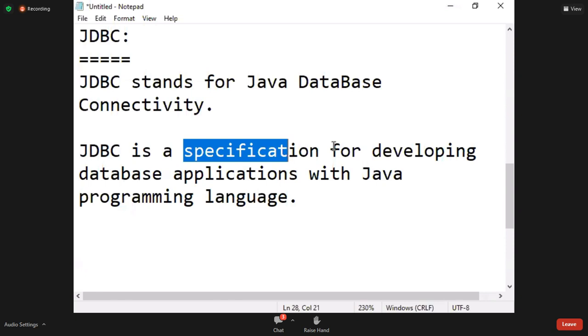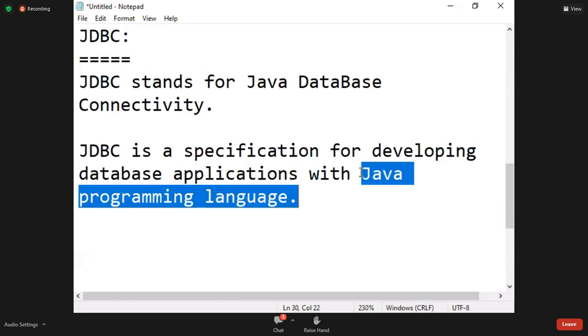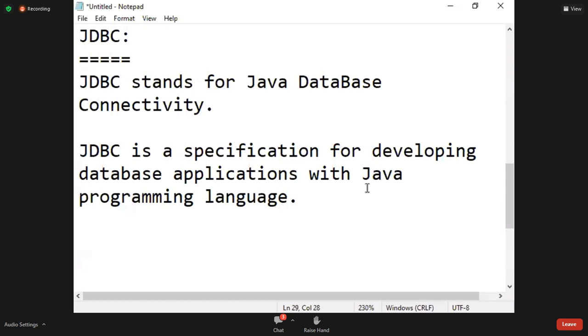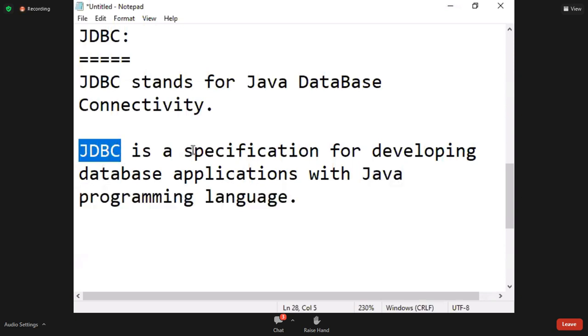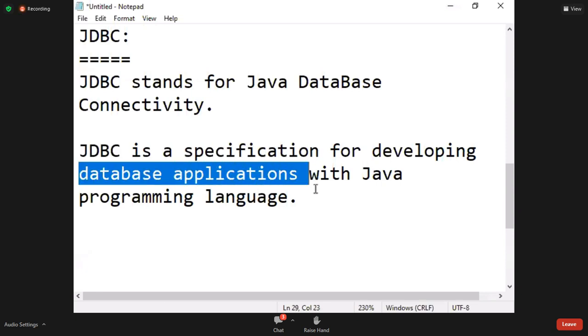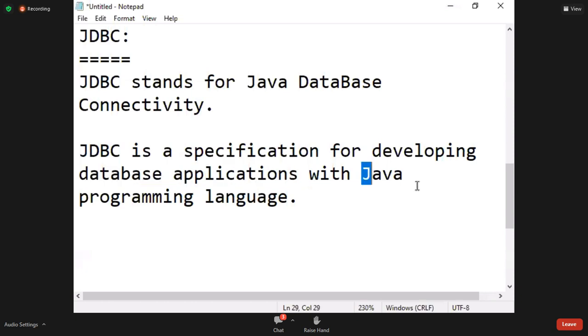Java programming language, you already studied. That is nothing but core Java up to exception handling topic. Whatever you studied in core Java up to exception handling, that is called programming language. Now, JDBC is not a programming language. JDBC is a specification. What purpose? To develop database applications, by using which language? Java language.